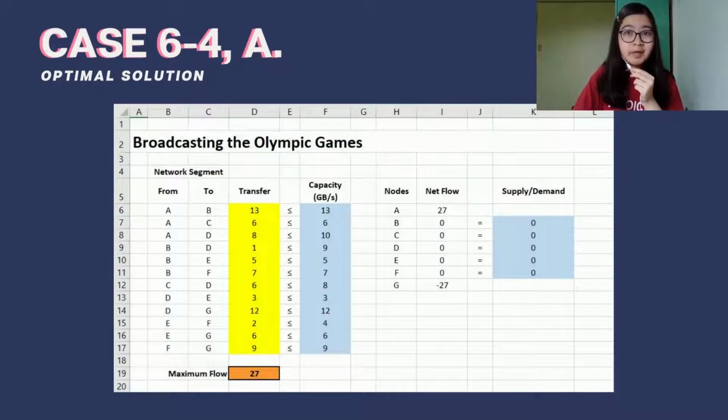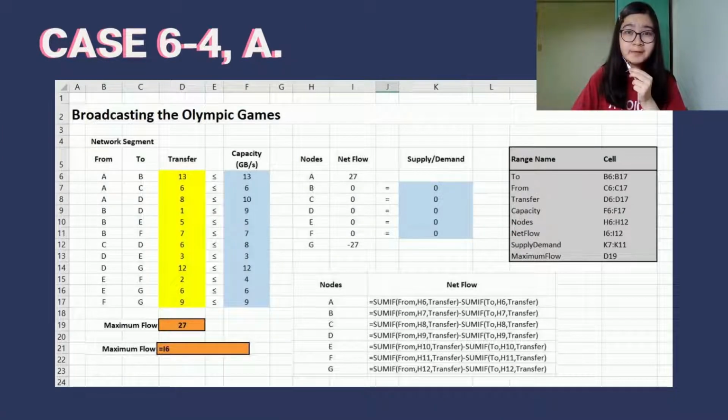The maximum flow of gigabytes per second available for the current network is 27 gigabytes per second as seen in our model on the screen. In solving for this answer, we inputted the formula equals SUMIF(from, node cell, transfer) minus SUMIF(2, node cell, transfer), to compute for the net flow in each node from the source node at A to the sink node at G.